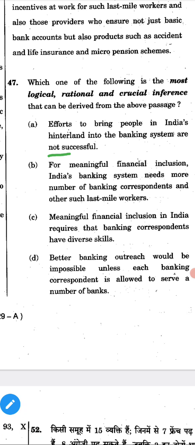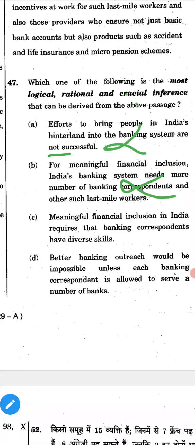B. For meaningful financial inclusion, India's banking system needs more banking correspondents and other such last mile workers. Last mile workers also seems to be a wrong answer. This is also a wrong answer.